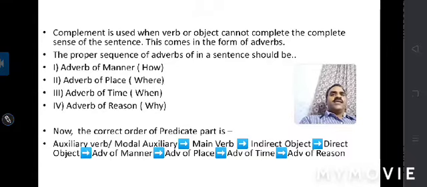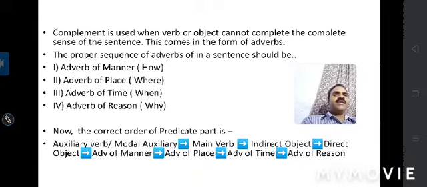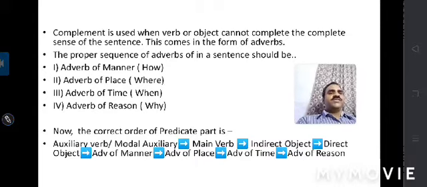Now, the correct order of the predicate part is auxiliary verb or modal auxiliary. After that, the main verb will come. After that, indirect object will come. After that, direct object will come. After that, adverb of manner. After that, adverb of place. And after that, adverb of time. And at last, adverb of reason. You will see. Okay.